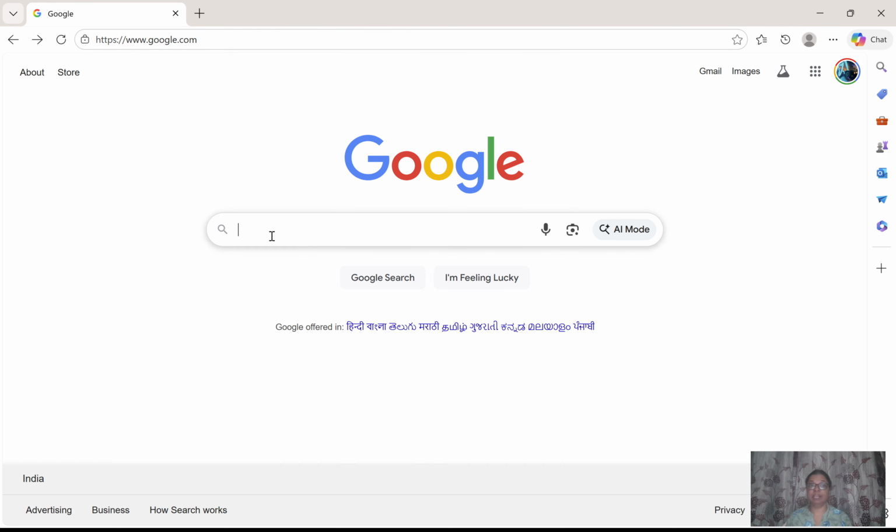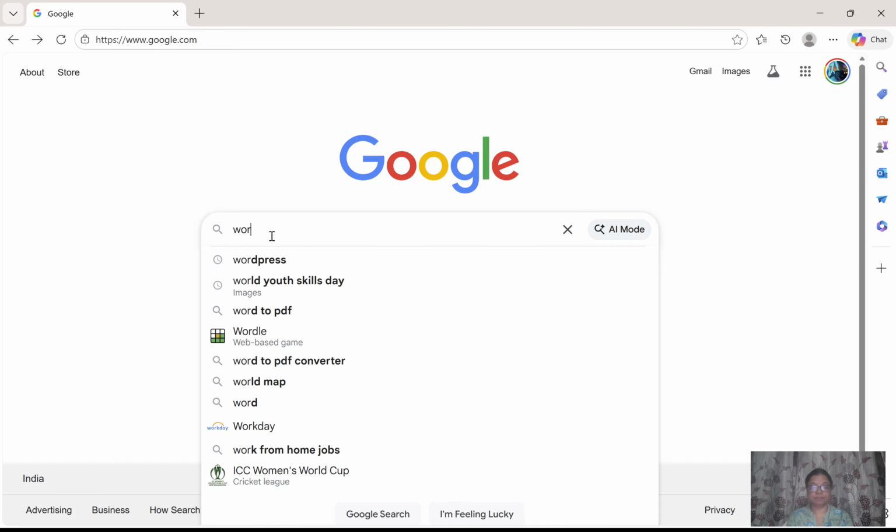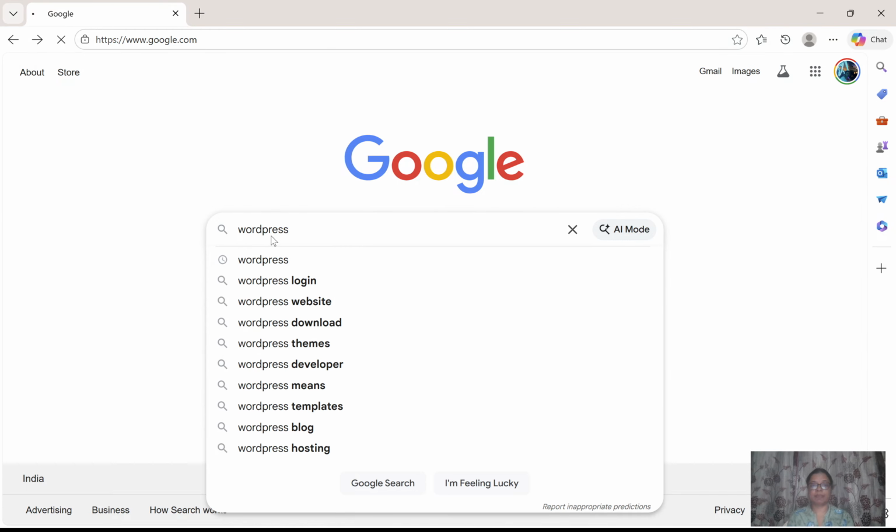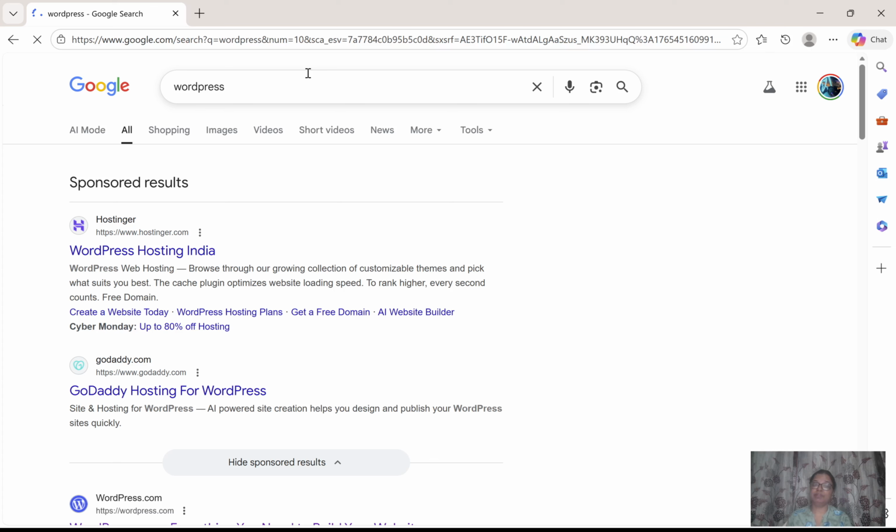Go to Google and type WordPress. When you type WordPress, which is a website designing tool, obviously the competitors are showing their ads in Google. The first link is Hostinger. In Hostinger also you can design a WordPress website, but it will ask you to pay. So don't click on this link. It is a sponsored result.